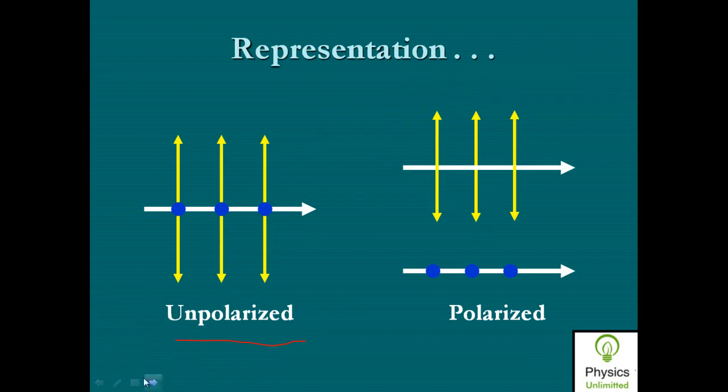While for a completely plane polarized light, we can show the symbol either by lines or only by dots. When it is shown by lines only, it has vibrations in this plane only, and when it is shown by dots, then it has vibrations perpendicular to this plane only. So for completely plane polarized light, we can use the symbol either by lines or by dots, while for unpolarized light, lines and dots are both present simultaneously, or one over each other.